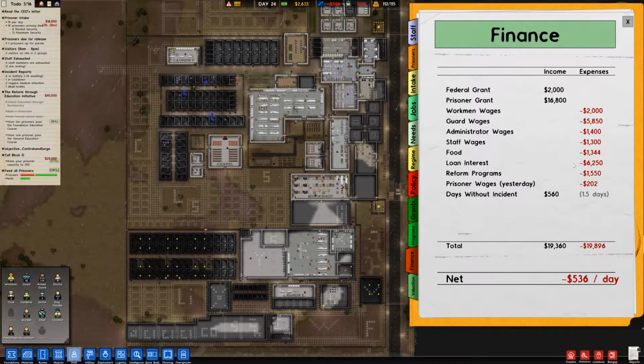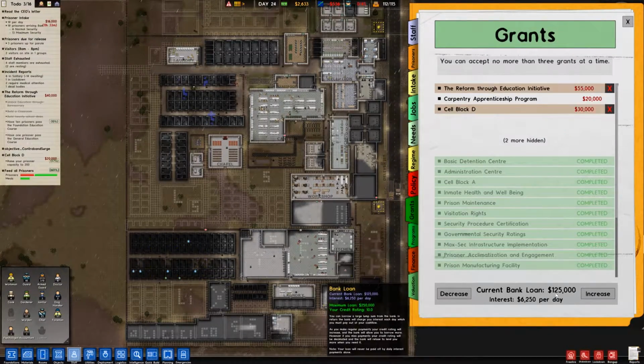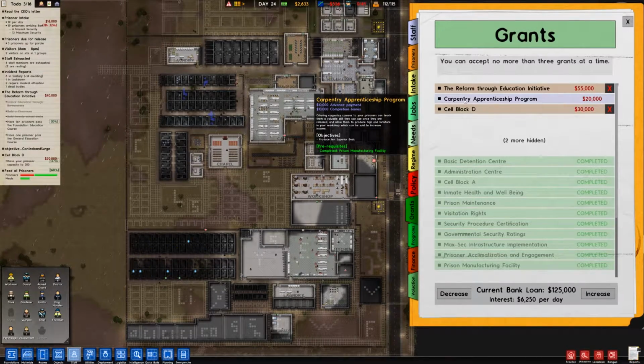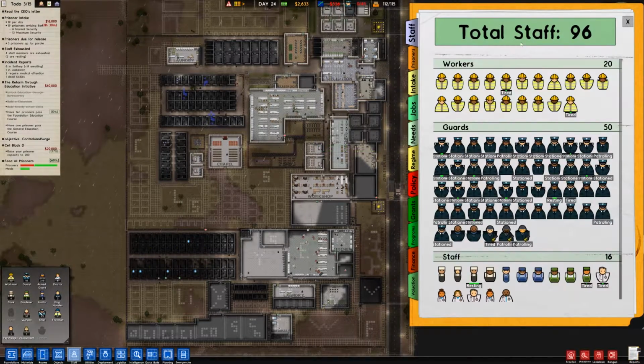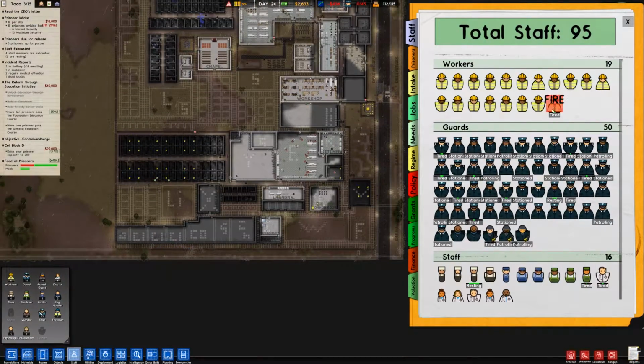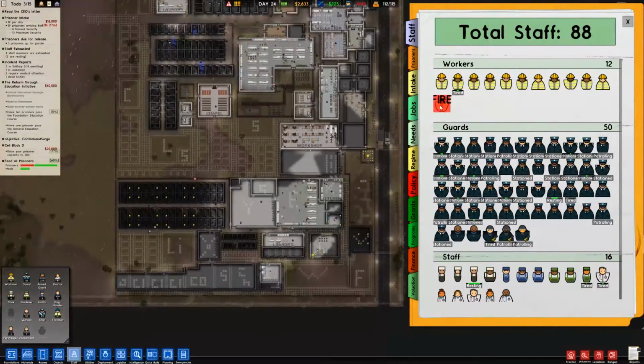And look at the interest, $6,250. That's the problem, right? We have to pay this loan off. And I knew that going in. I knew that once I start the loan, I'm going to have to pay it off. So what I'm going to do here, I'm not going to take this. We're going to have intake, but I don't need as many people anymore. So I'm going to fire a bunch of workmen.